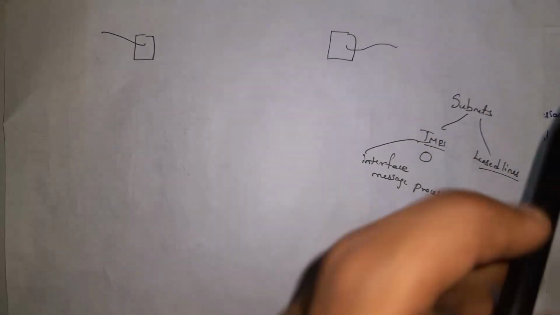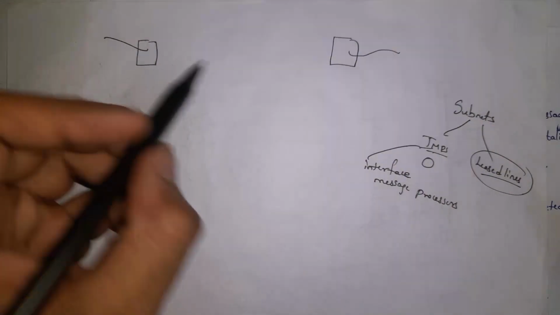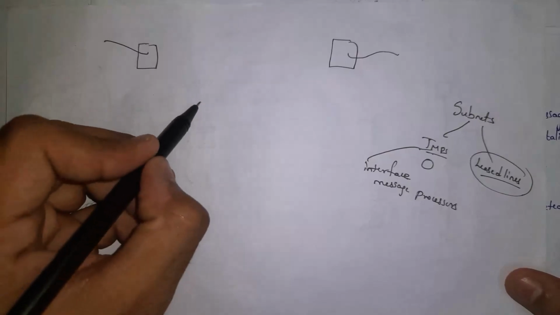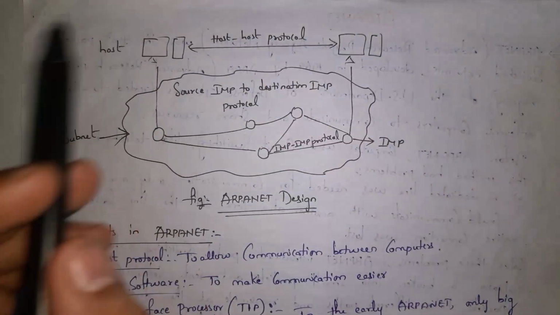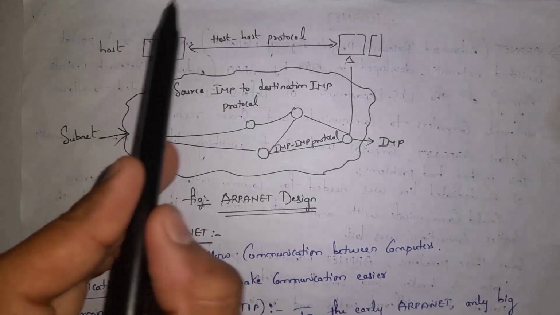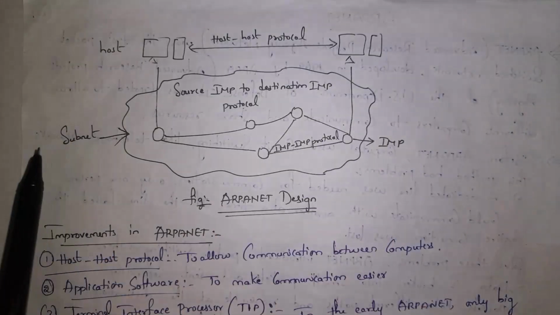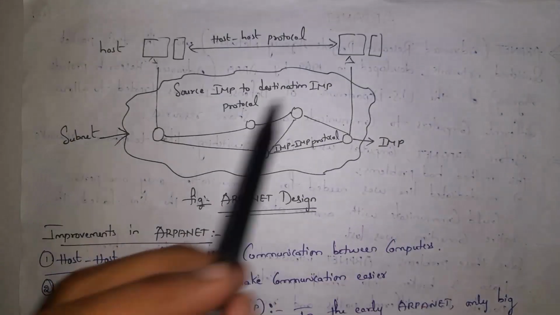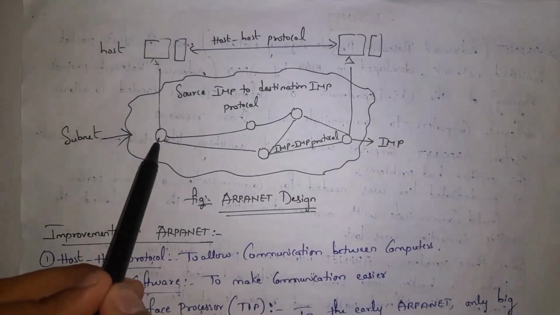And subnet also contains laser lines. Laser lines are nothing but cable connections. By using laser lines, we can connect the IMP devices with host computers. Guys, this is ARPANET architecture. For example, this computer wants to communicate with this computer, so we call these two computers hosts. Guys, subnet stands for subnetwork.